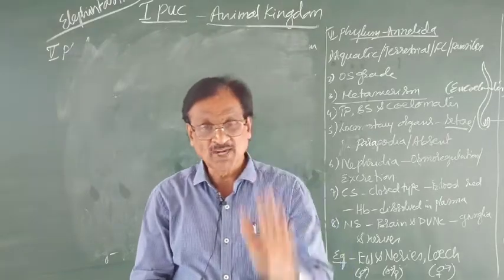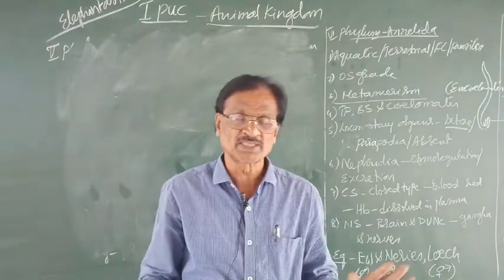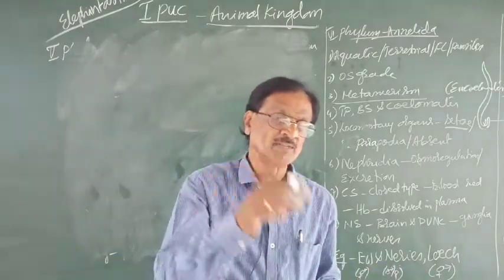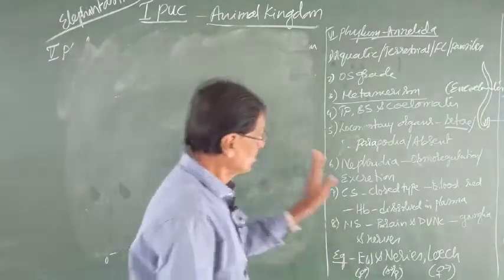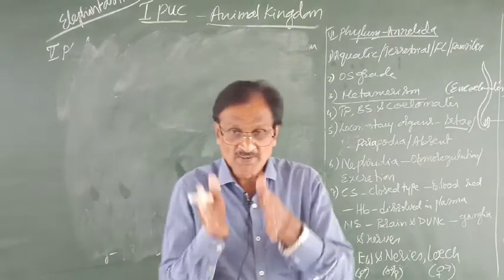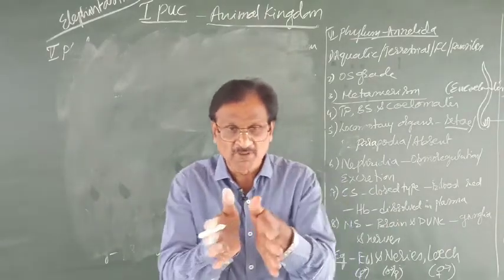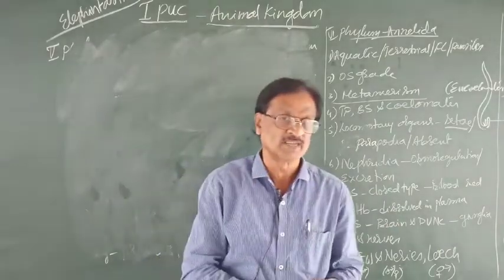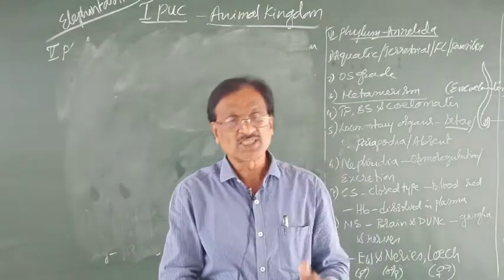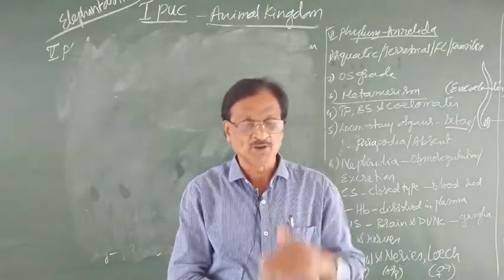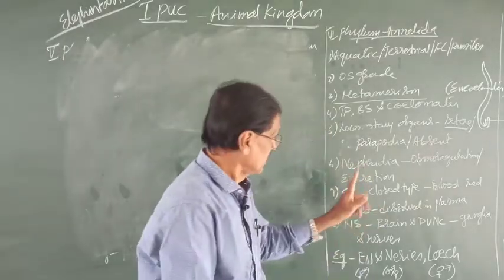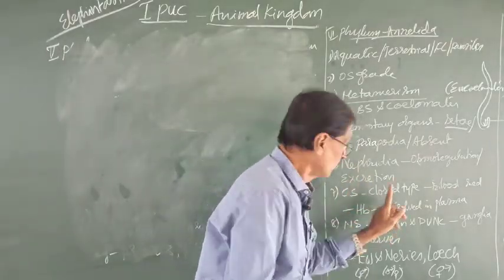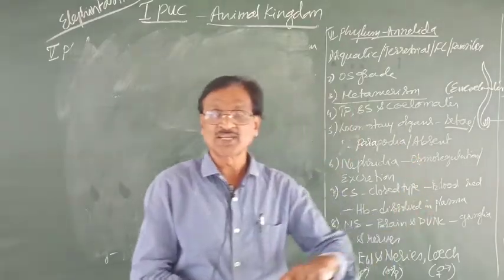Closed type means the blood flows within definite blood vessels. The closed type of circulatory system is found in all vertebrates including man. Here also it is having closed type of circulatory system.